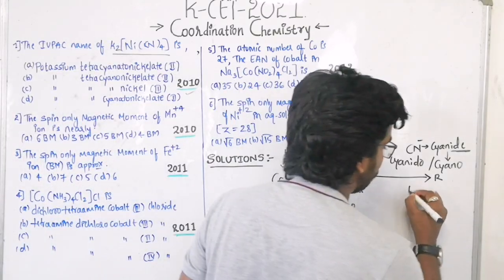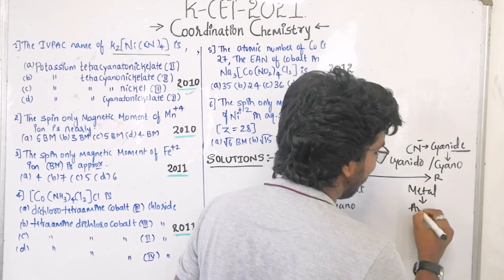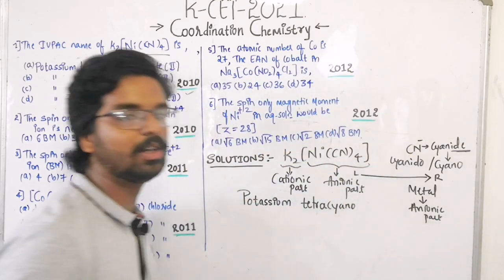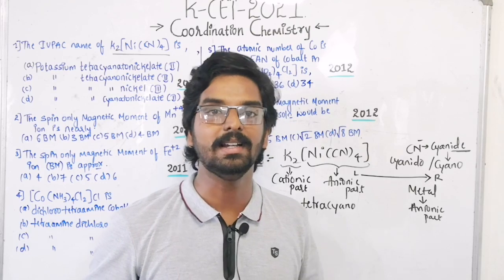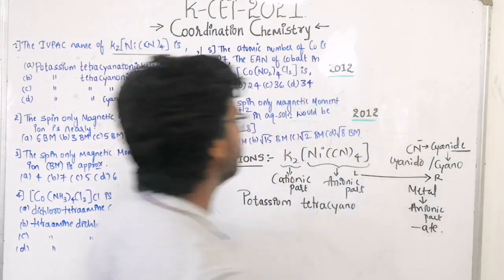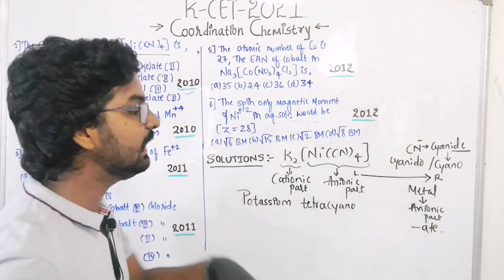Any metal, here also a small modification is done. If the metal is present in an anionic part, it is named as metallate, ending with -ate. See here, nickel is present in an anionic part, so nickel is converted to nickelate.